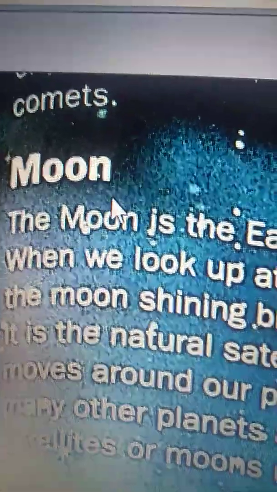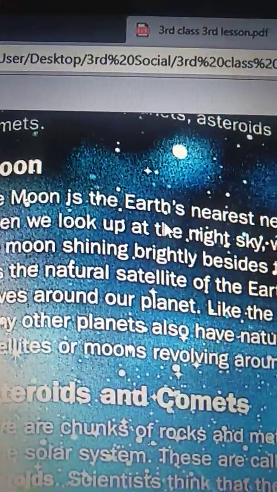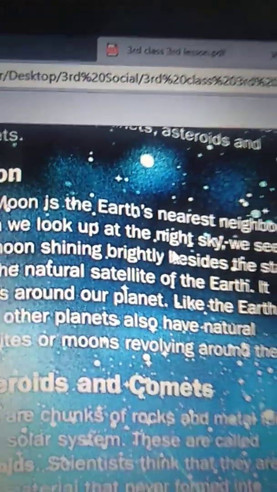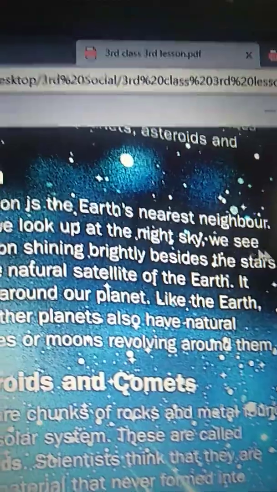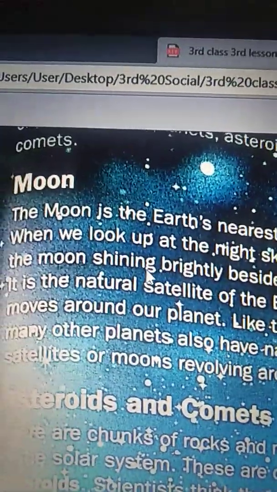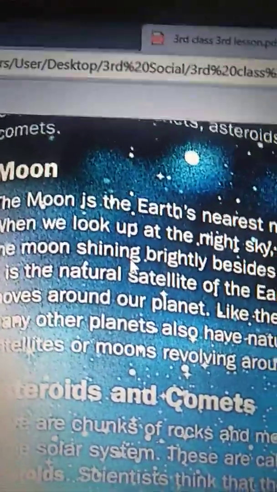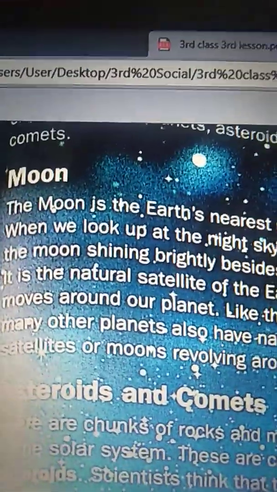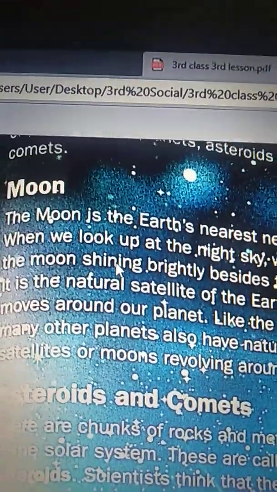The moon is the Earth's nearest neighbor. When we look up at the night sky, we see the moon shining. Along with the stars, the moon shines very brightly.